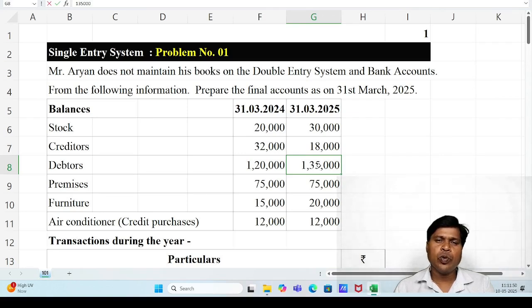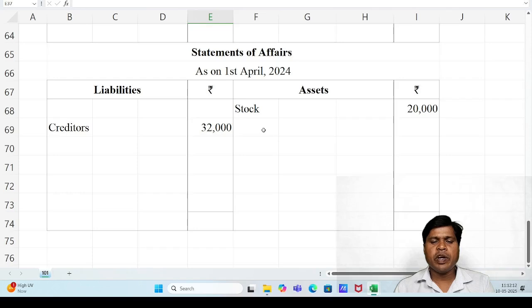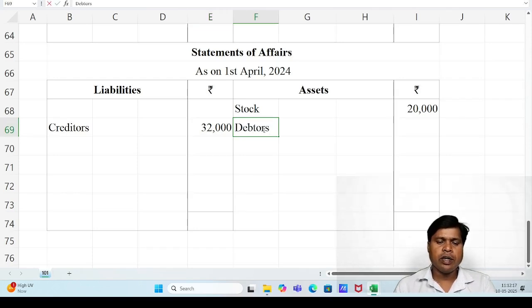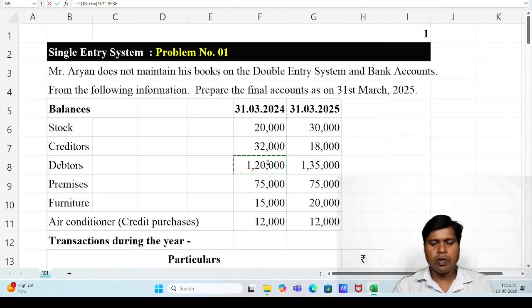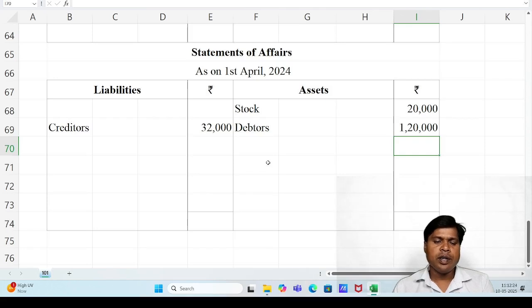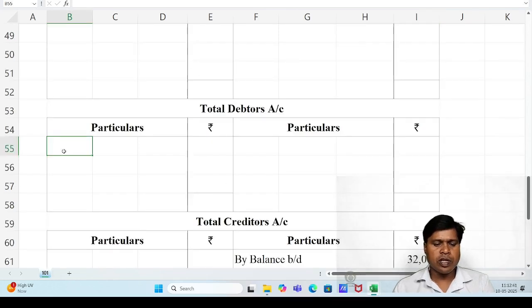Already I have told you, opening balance means previous year balance. Closing balance means current year balance. Statement of affairs, asset side, after stock we have to write there debtors, 1,20,000. And the opening balance of the debtors account should be recorded on the debit side of the debtors account, total debtors account. Debtors account, debit side, to balance brought down,